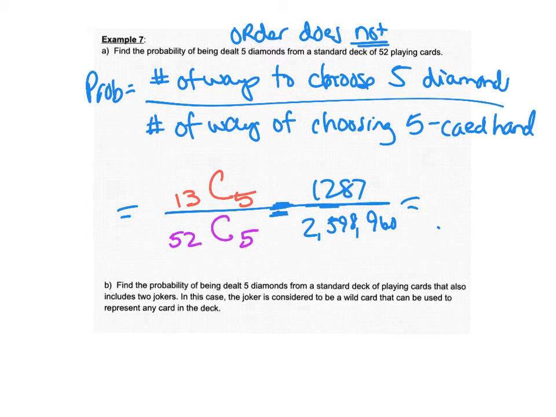So that is 0.0005. Didn't they say the number of different ways to shuffle a deck of cards, the total number of ways, is actually more than the number of atoms on the earth?